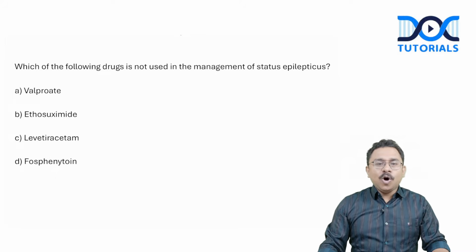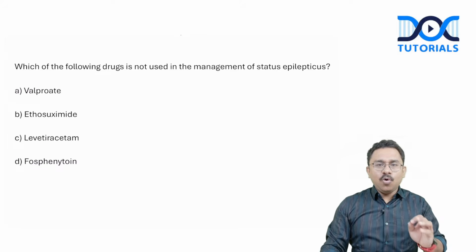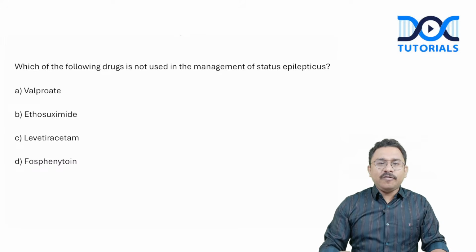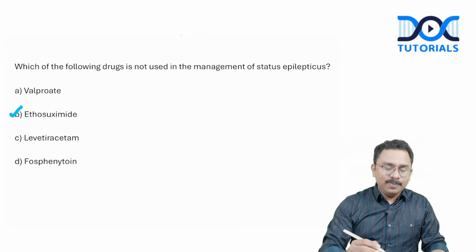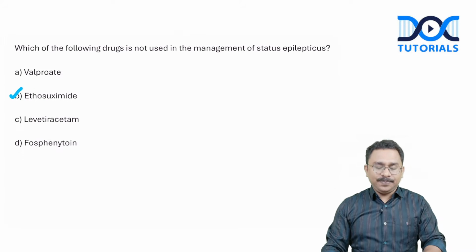But option B, ethosuximide: the only FDA approved indication for ethosuximide is in the management of typical absence seizures. Just that and nothing else. The answer for this question will be option B, ethosuximide.